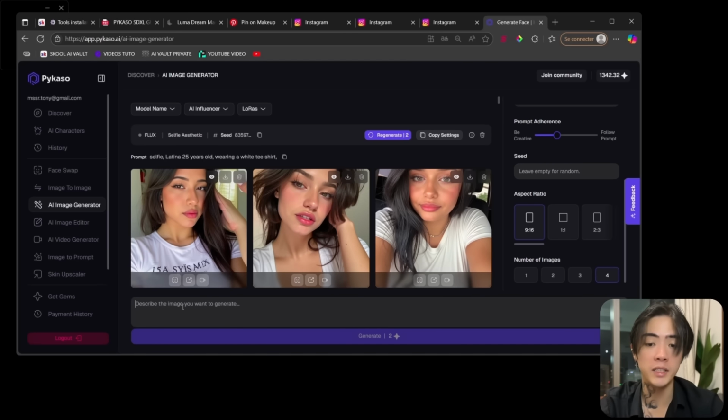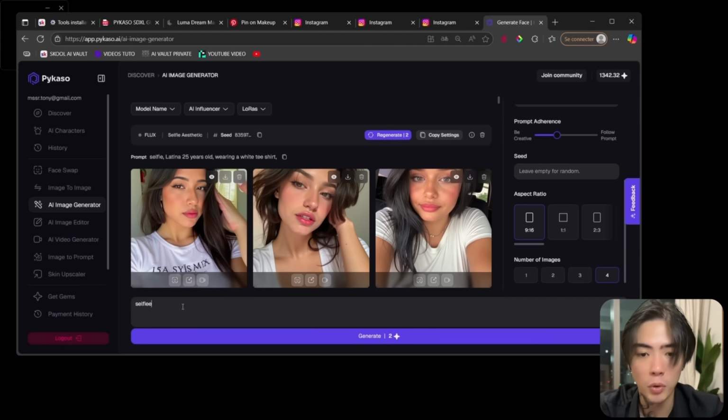So now I need to describe the image I want to generate. Here's the way to properly structure a good prompt. First, we want to describe the type of content we want. So we want a selfie. Now we want to describe physically our AI influencer. So for example, I will say Latina. You want to describe her ethnicity. You can say Indian, Caucasian, Asian, if that's what you have in mind.